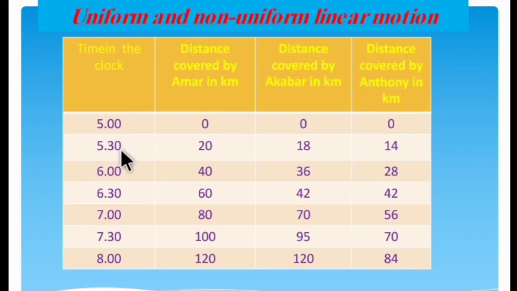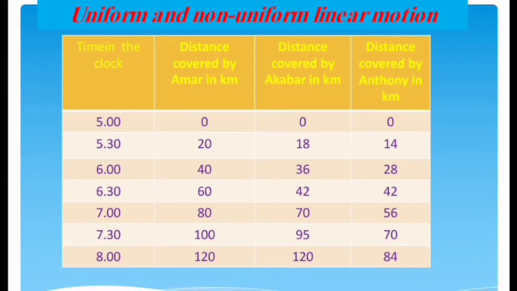Who has covered equal distance in equal time intervals? Amar and Anthony covered equal distances in equal time intervals. Are all distances covered by Akbar in the fixed time intervals the same? No, Akbar does not cover the same distance in fixed time intervals.